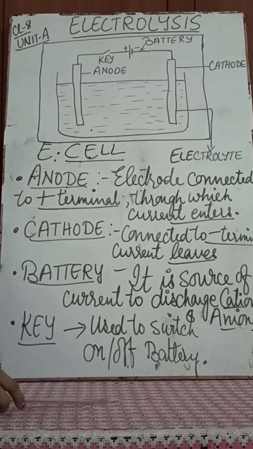This is the process of electrolysis, and electrolysis cannot occur in a solid state. It occurs only in the liquid or solution state. I hope you have understood it. So we can see how electrolysis is used for the deposition of certain chemical compounds for industrial purposes. Thank you.